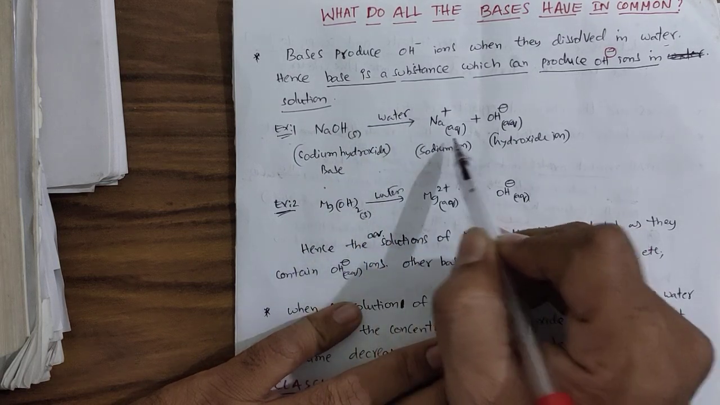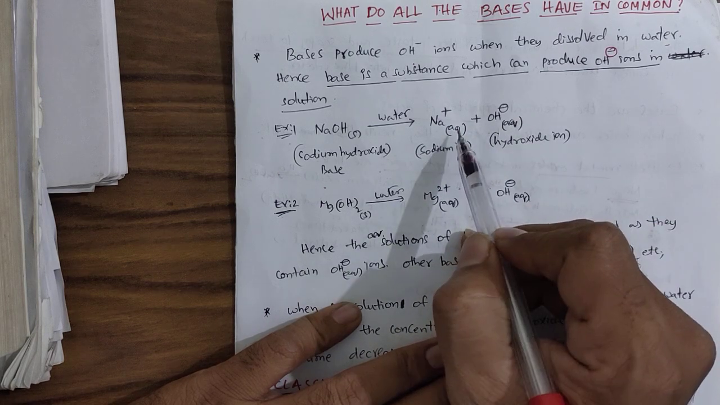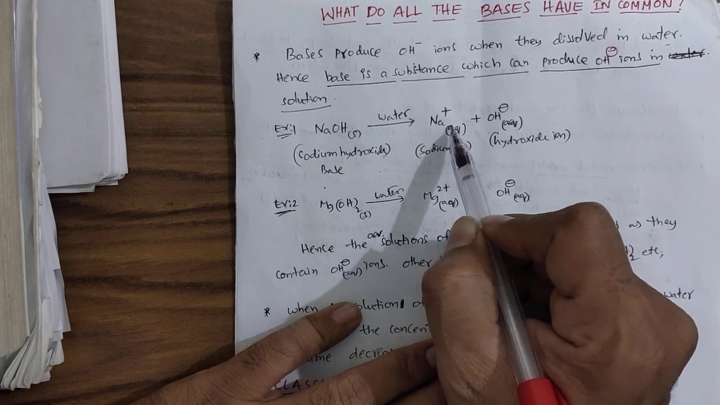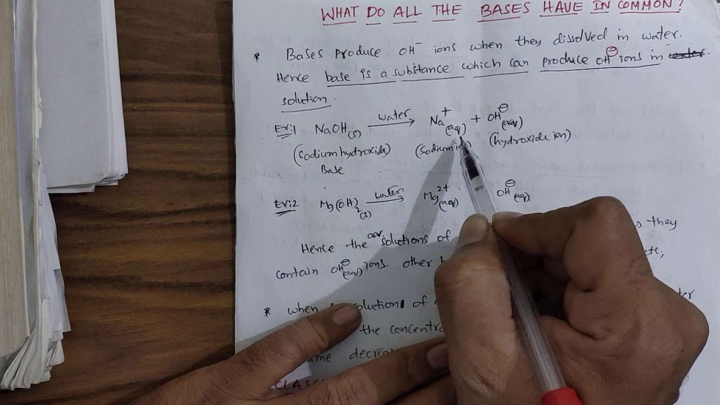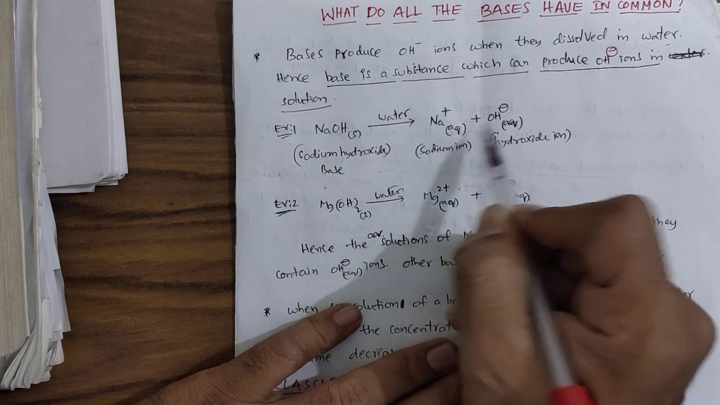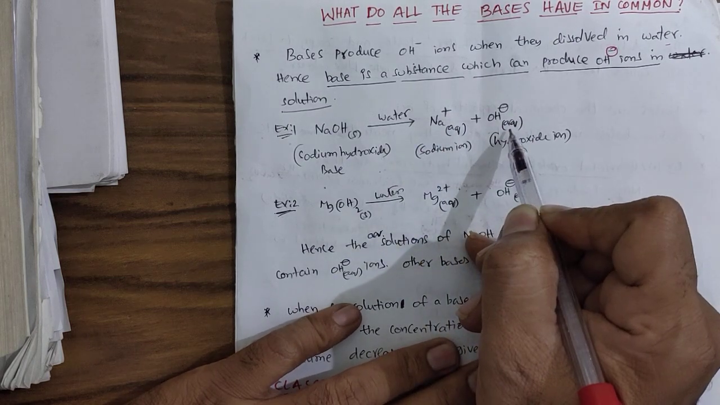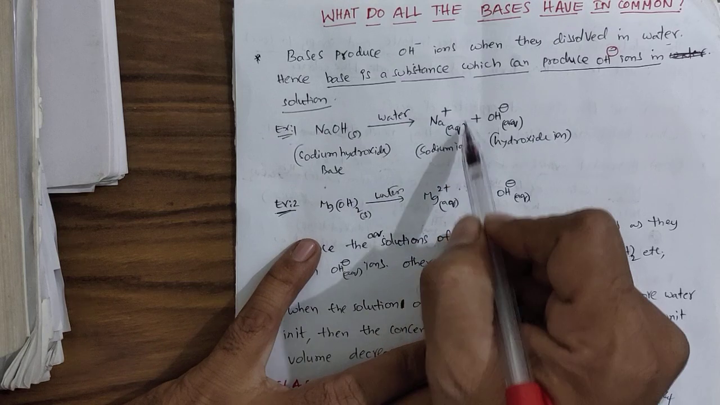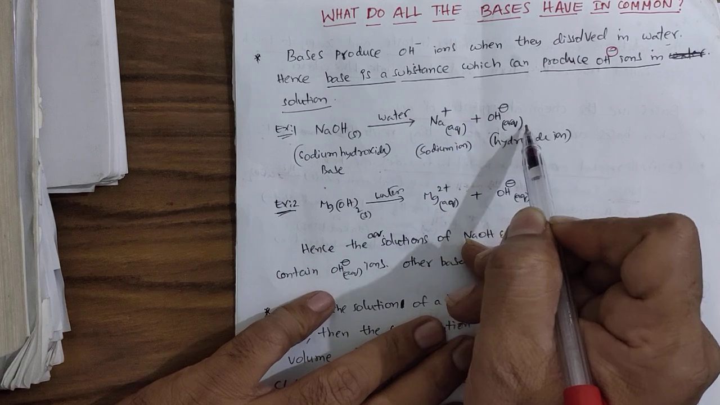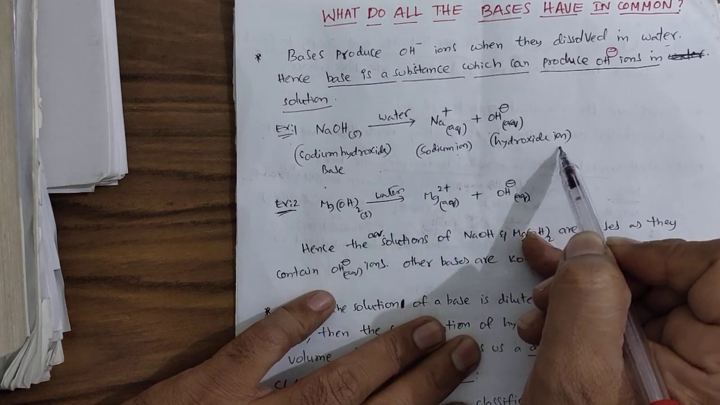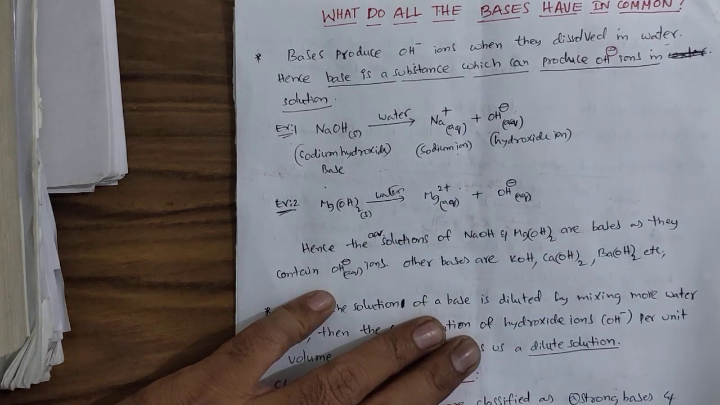When it is dissolved in water, it is going to split into sodium plus cation and OH minus anion. In the notation, if you observe here, the representation aq is given in the subscript. It indicates the sodium cation and the hydroxide anions are solvated in aqueous medium. Since we are using water as solvent, they are solvated. So sodium ion and hydroxide ion are formed. Since hydroxide ion is formed, NaOH is acting as a base.